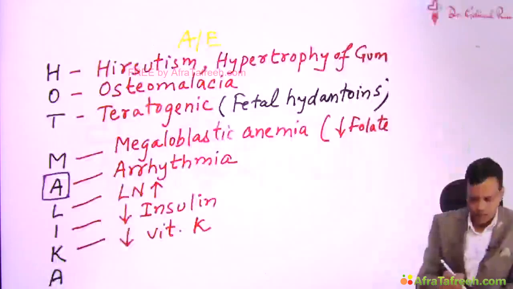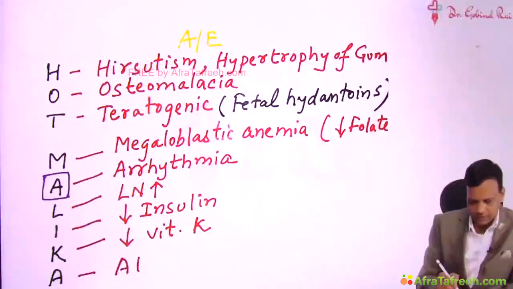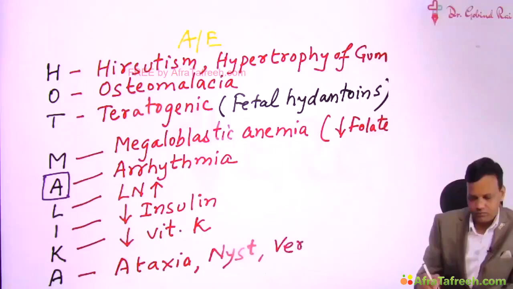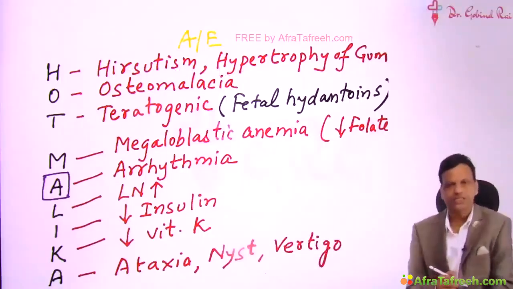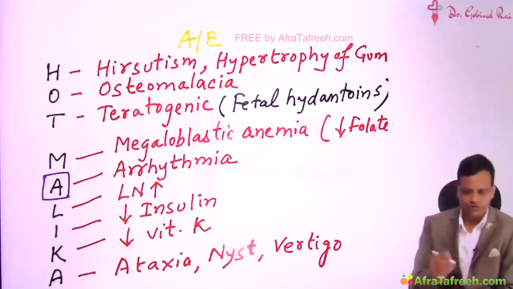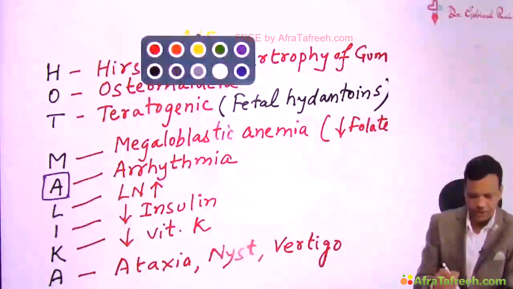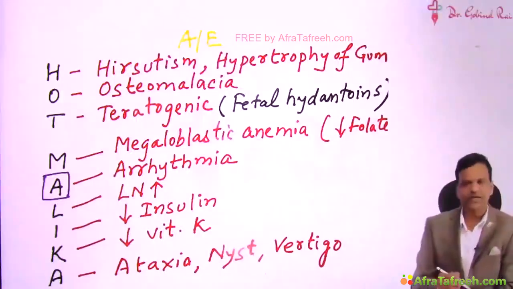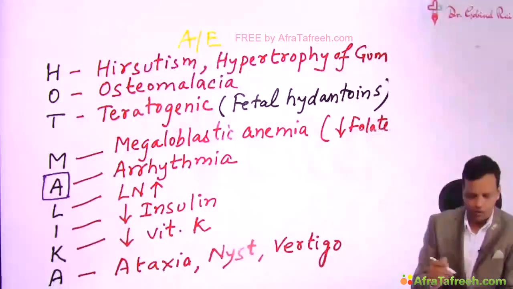Okay. Then A for ataxia, nystagmus, vertigo. These are the symptoms of which organ? Yes, these are cerebellar symptoms. So phenytoin can cause cerebellar dysfunction also, but again these side effects are seen only in overdose. They are not seen at normal dose.